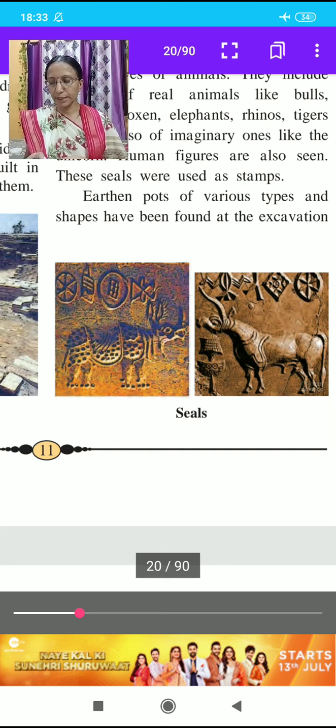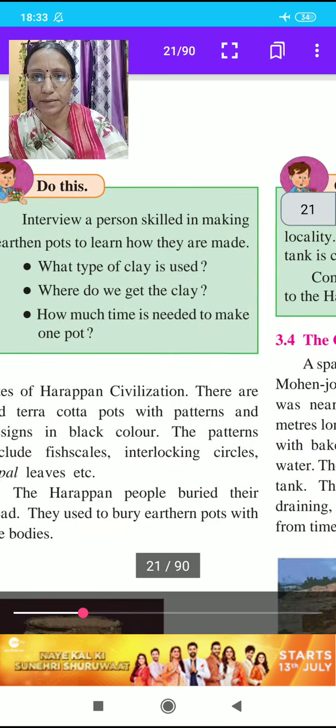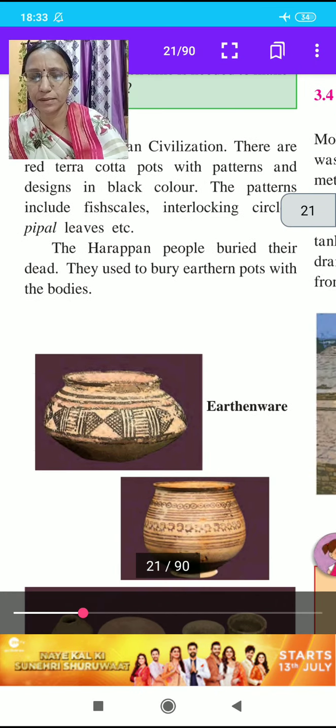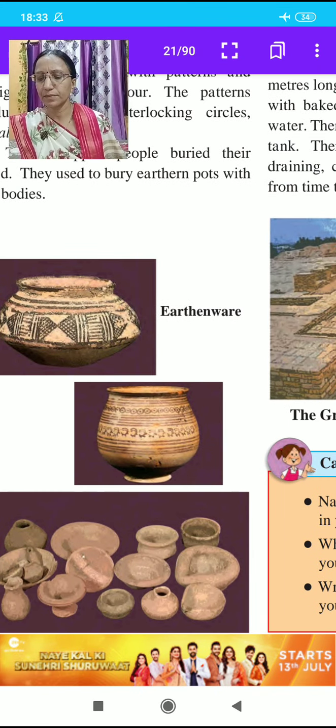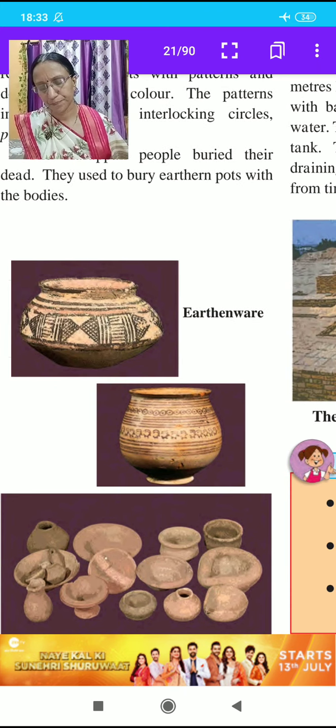Earthen pots of various types and shapes have been found at the excavation sites of the Harappan civilization.